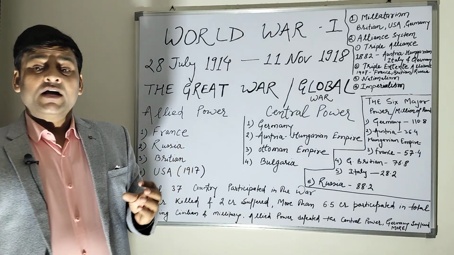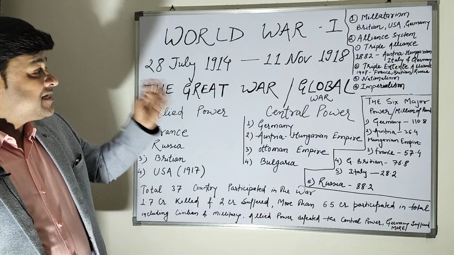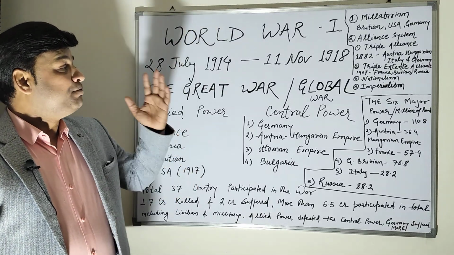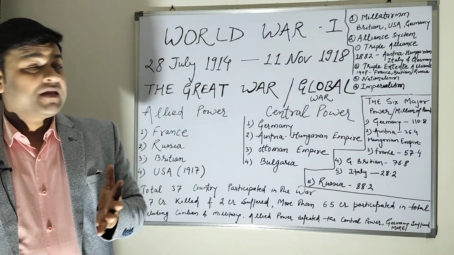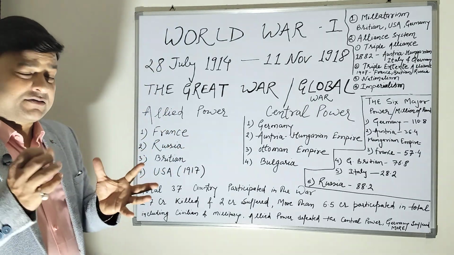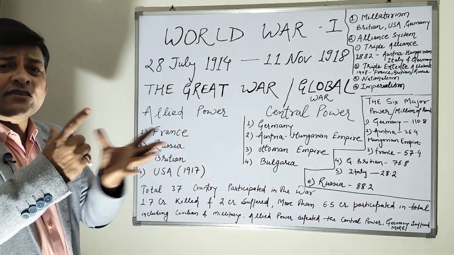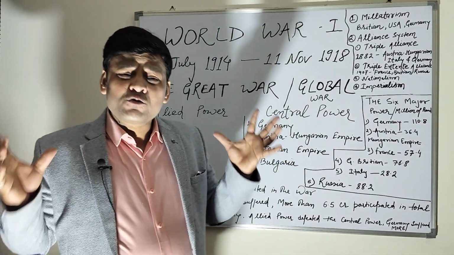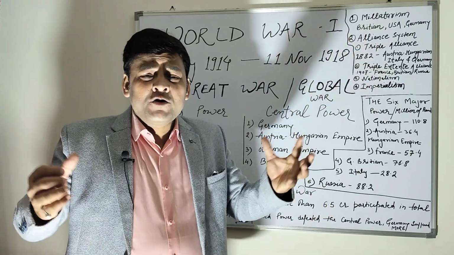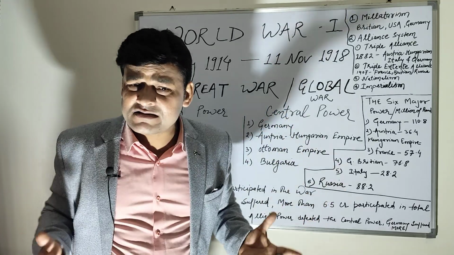What is militarism? Before 1914, the major superpowers were Britain, USA and Germany. They wanted to show the globe that they were the superior powers. They wanted to enhance their military systems and their naval system.